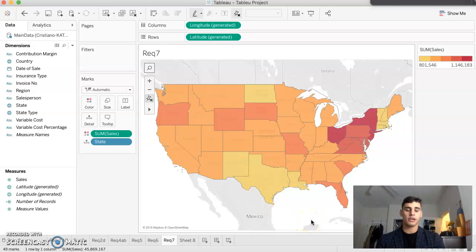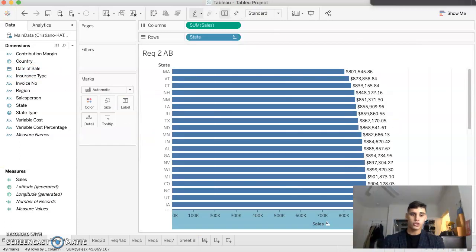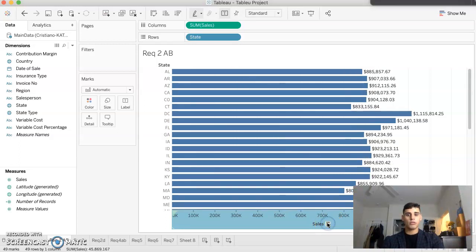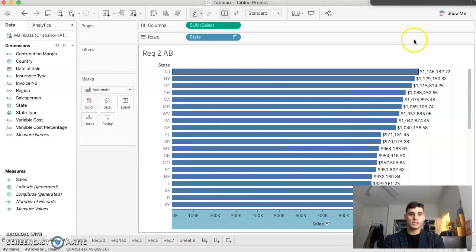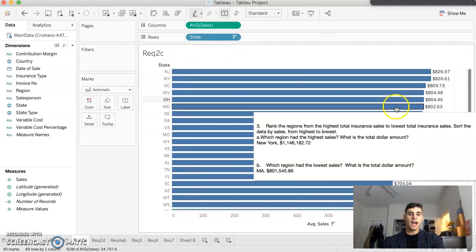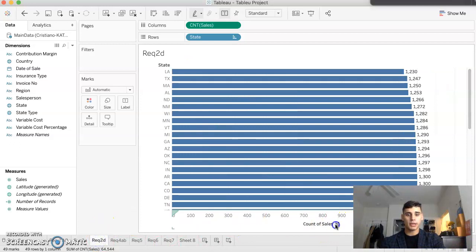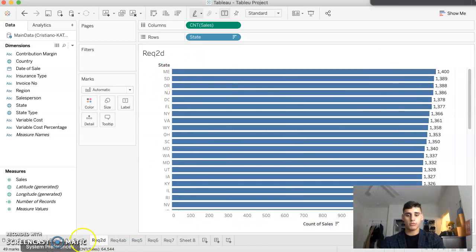Therefore, it's not based on area or amount of population, and that's what we can conclude looking at this graph. But what I was able to see while doing this project was that when it comes to sum of sales, even though New York doesn't have the highest number of sales, it's still on top with the highest sum of sales because New York has the highest average of sales. Therefore, it didn't need the highest number of sales, because Maryland is the one with the highest number of sales.